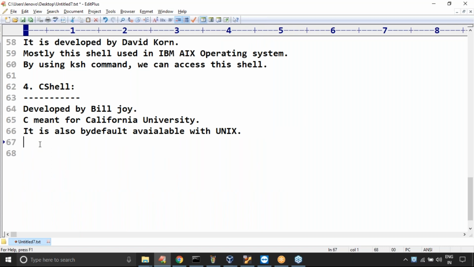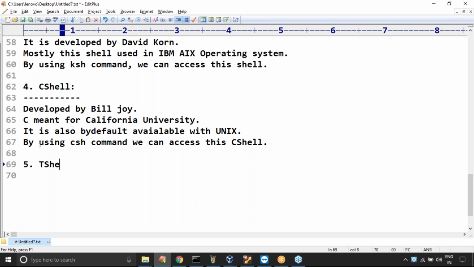Next, by using which command can we access this shell? By using the csh command, we can access the C shell. Remember this very carefully. So that's all about C shell. Next, T shell. Even though we are adding all these, in our day to day work we are never going to use them. We are always going to use Bash only. Just be aware of some terminology. Not only Bash, there are other shells also.